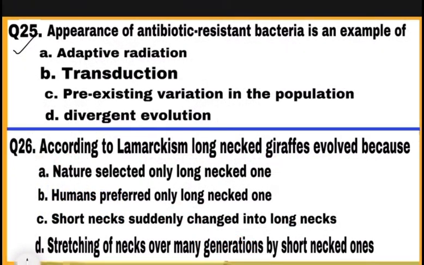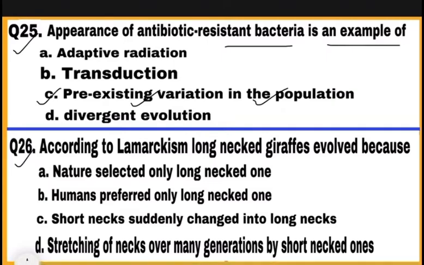Question 25. Appearance of antibiotic resistant bacteria is an example of. In a population of bacteria, some bacteria may be antibiotic resistant, on which antibiotics have no effect. It is an example of pre-existing variation in the population. So correct answer is C.